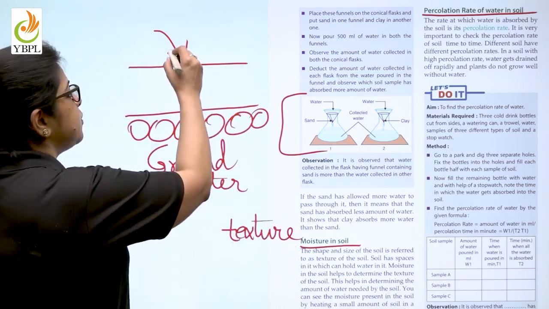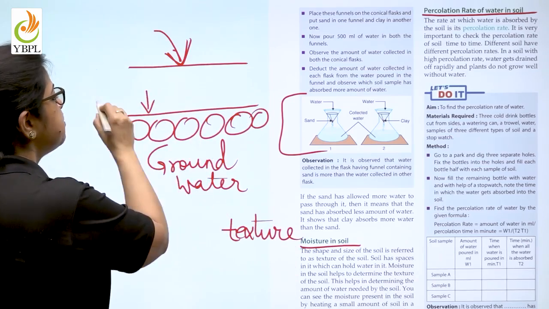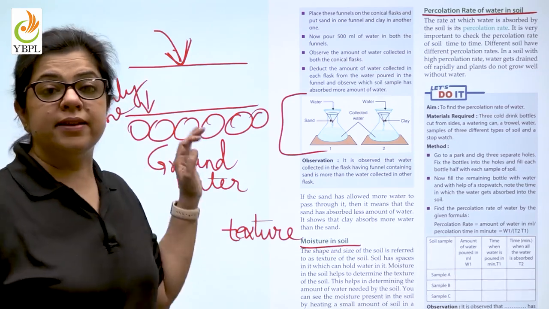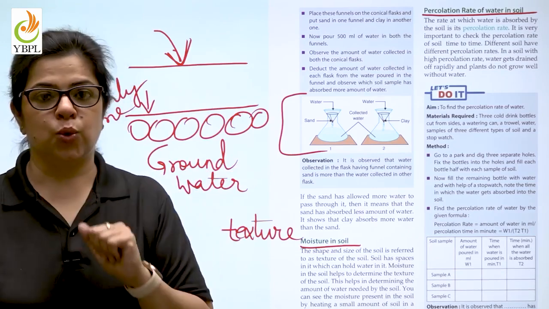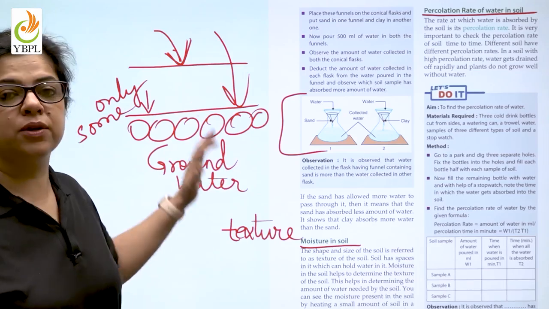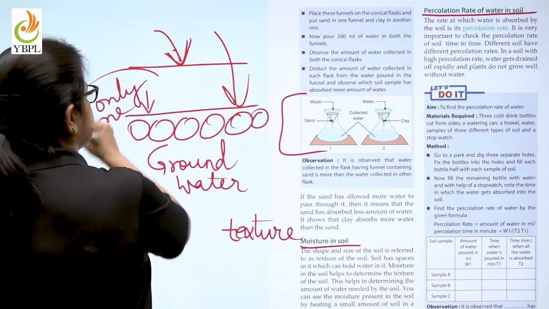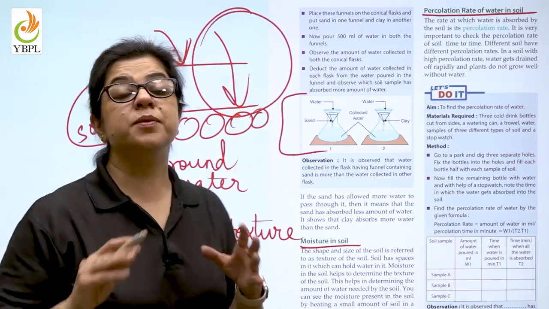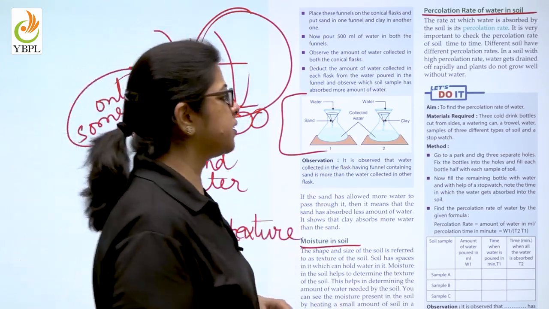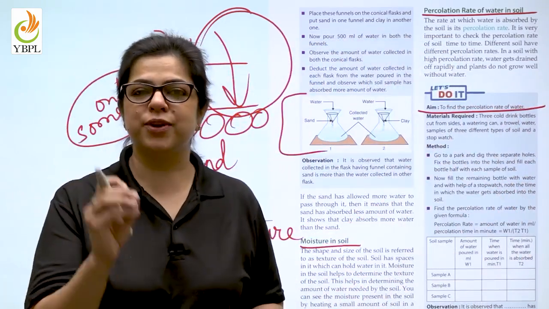That means if the water that I am giving to this soil, if only some portion of it goes into the bedrock, then the percolation rate is low. And if all the water goes into the bedrock, the percolation rate is very high. Now you can judge for yourself in which case, this or this, will the plants grow well. You can actually check the percolation rate of water with this little experiment given in your book. Do not forget to do it.